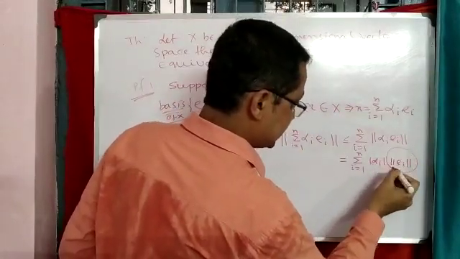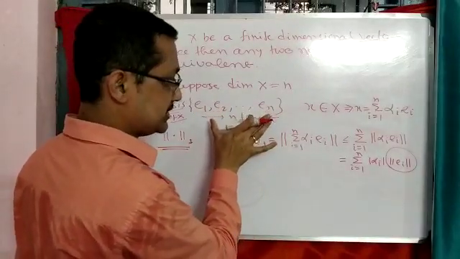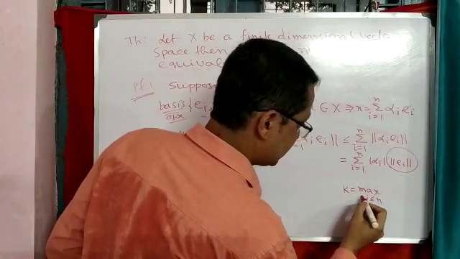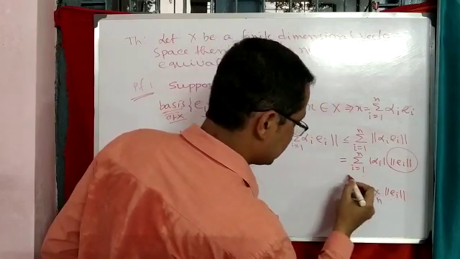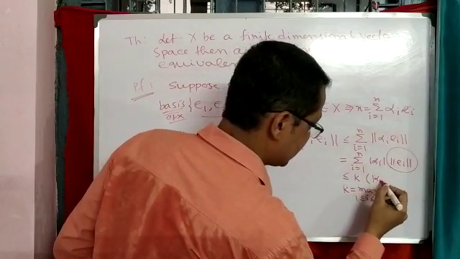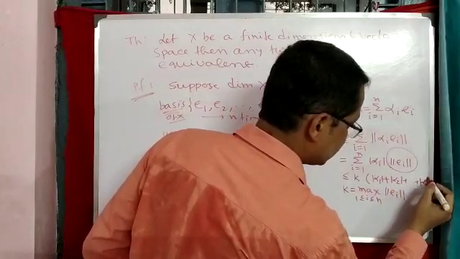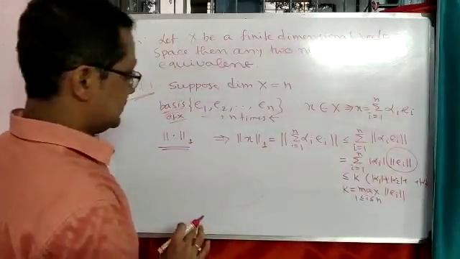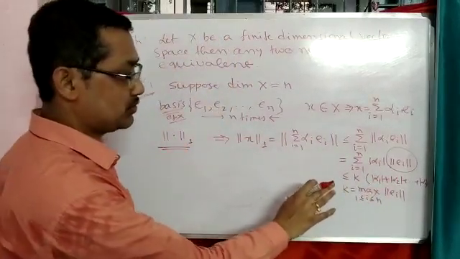Now e i is a basis, and the number of elements of the basis is n, that is finite. So take the maximum, say it is equal to k, the max over i less or equal to n, taking the maximum value of that norm. Suppose it is k. So that is less than or equal to k times the summation of mod of alpha 1, mod of alpha 2, and so on, mod of alpha n. So with respect to norm 1, this can happen.